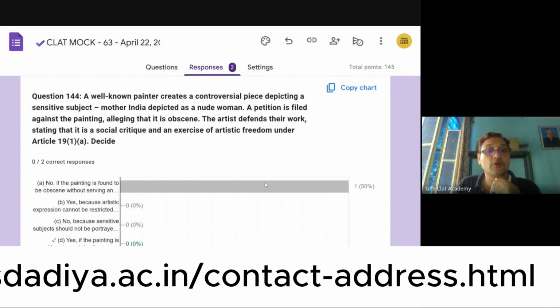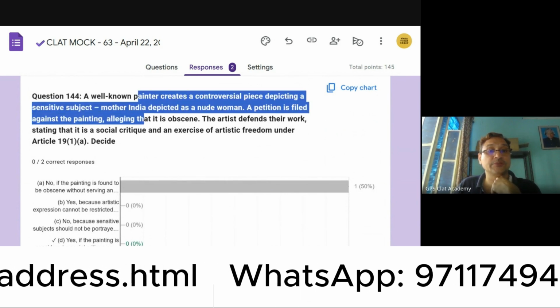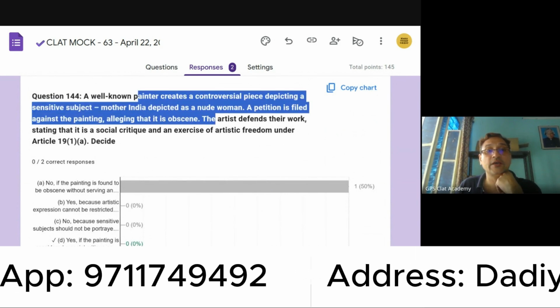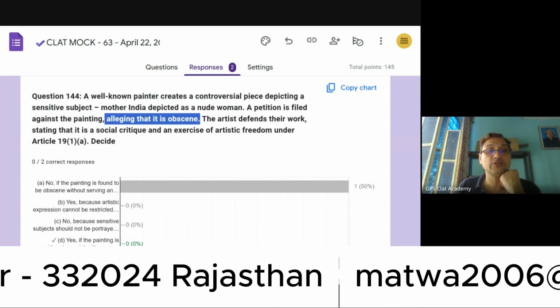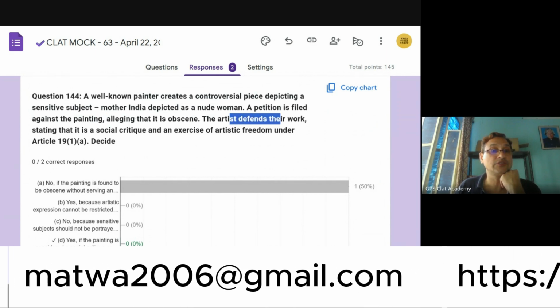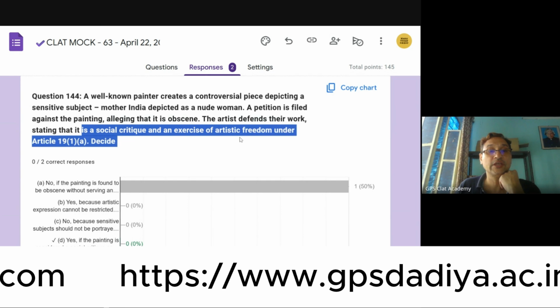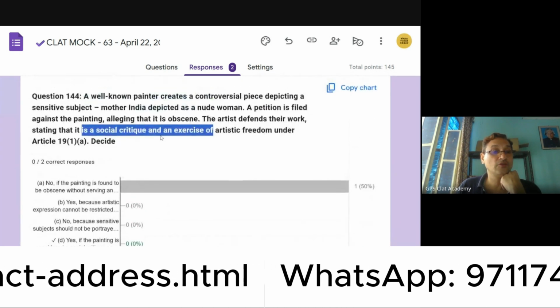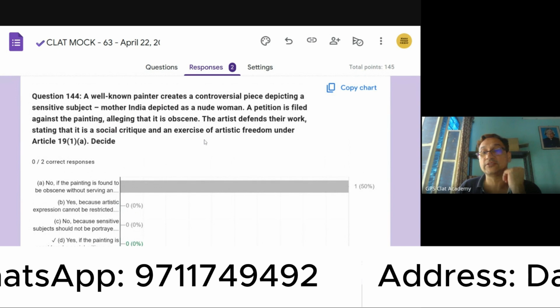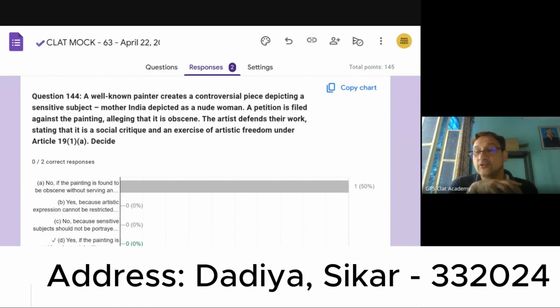144, controversial piece depicting sensitive subject, Mother India. A petition filed against painting alleging that it is obscene. The artist defends his work, stating that it is social critique and exercise of artistic freedom under 19(1)(a). So, what will you say? One person says that this is obscenity. He says that no, nothing doing.